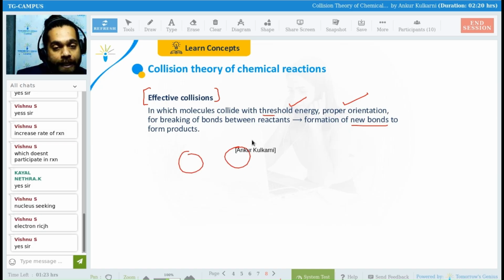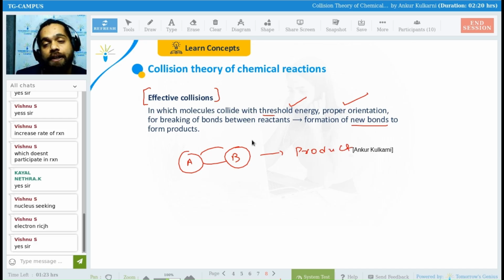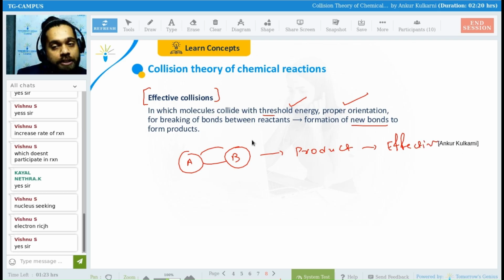So collision A, collision B takes place and gives you product. That is nothing but simply effective collision. Simple. If it does not give you your desired product, it is not effective. Simple as that. Write it down and say done in the chat box.